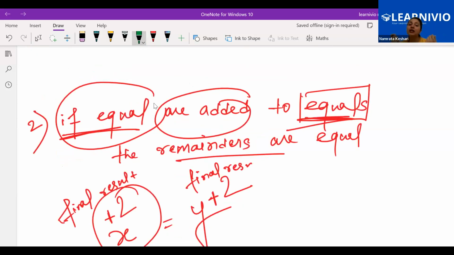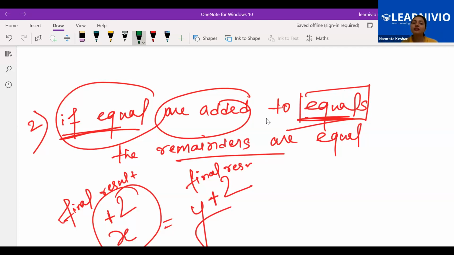Similarly, we will be having one more statement about subtraction. If equal are there and you are subtracting the same number, same term from both sides, still it will be equal. That will be our next statement. So far, is it clear to everyone? Yes, ma'am.